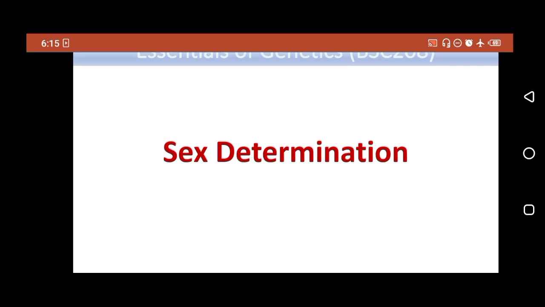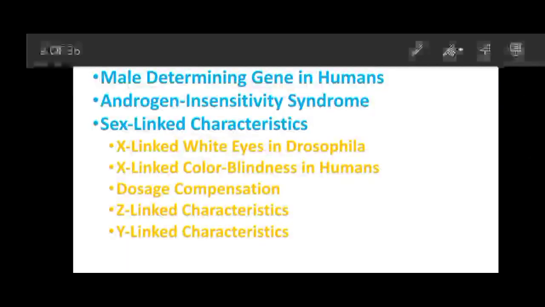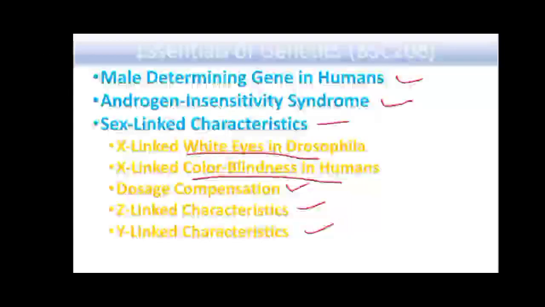Today we are going to complete our topic, sex determination. We will be discussing male determining genes in humans, androgen insensitivity syndrome, and then sex linked characteristics. In the sex linked characteristics, we will focus on the white eyes in Drosophila as well as color blindness in human beings, and then the mechanism of dosage compensation, and then Z linked and Y linked traits.